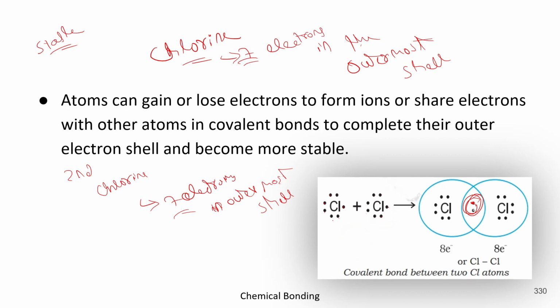Got it? Now let's count the electrons again. 1, 2, 3, 4, 5, 6, 7, 8. So atom 1 has 8 electrons now. What about atom 2? 1, 2, 3, 4, 5, 6, 7, 8. It also has 8 electrons in the outermost shell. So now we can say they are stable.